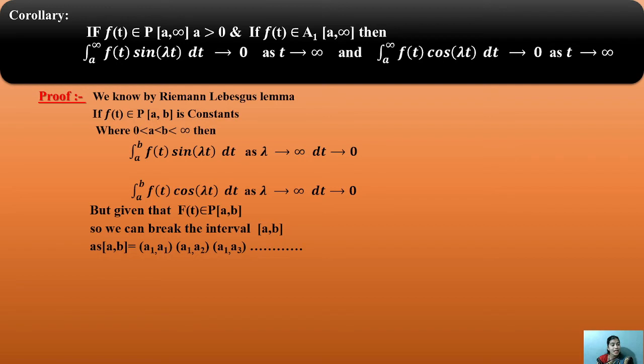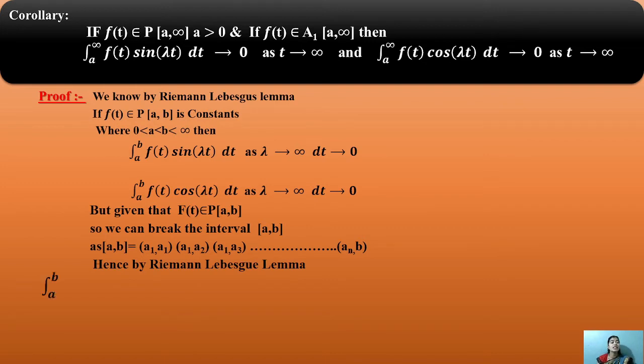First of all, we break the interval ab into a1 up to an. Another form is the first and second condition a1, a2, a3, and so on, with the last point given as b. Understand, a1 is a point up to an, and another is a1, a2, a3, and so on, containing b.